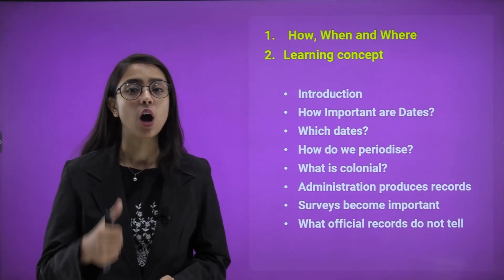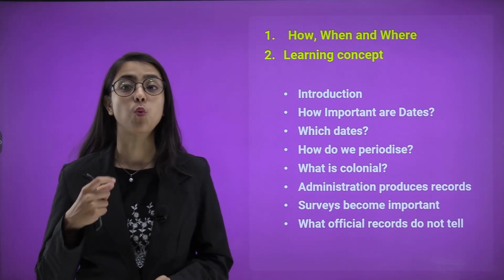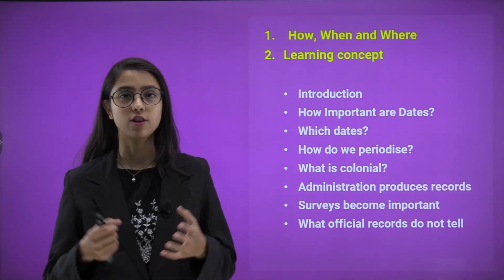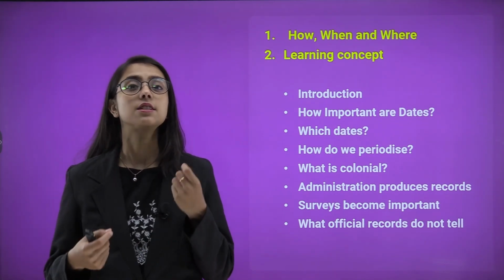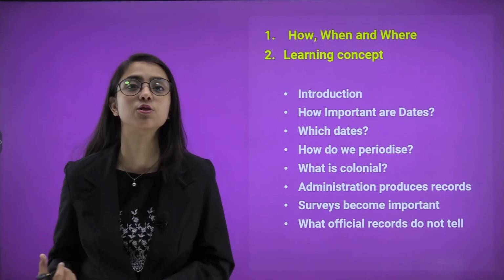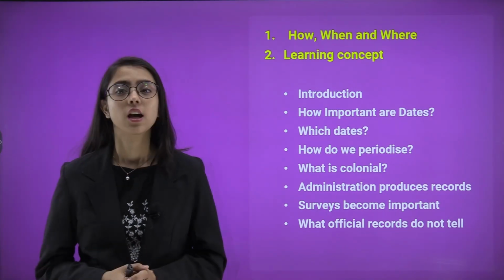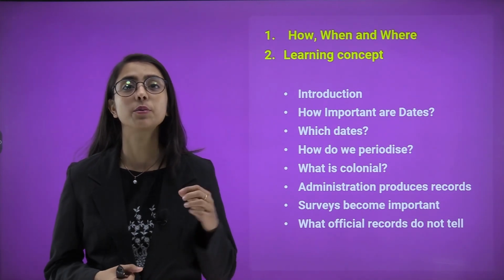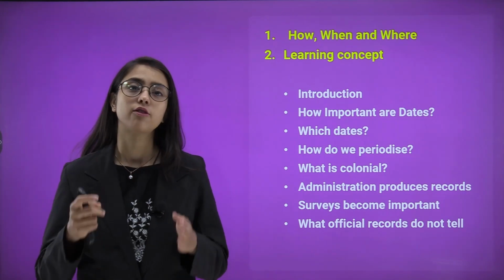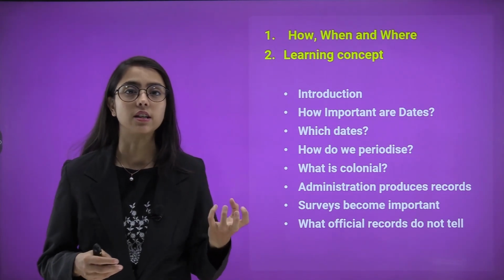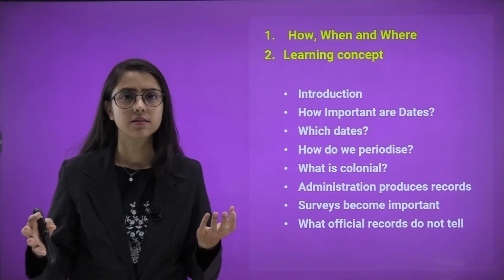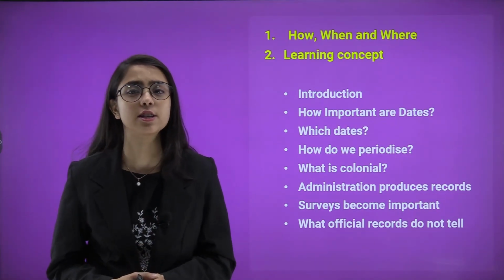So, how important are the dates and what dates are important? Not every date is important, isn't it? For example, in your life, certain birth dates are important. Your birthday, your parents' birthday, your friend's birthday, right? Then we are going to learn about how we periodize. Now, we will see what periodization is. For example, starting from 1 year to a long period of time, how do we periodize things and events that took place in history?